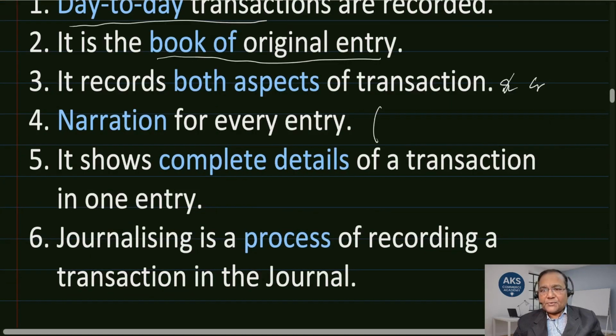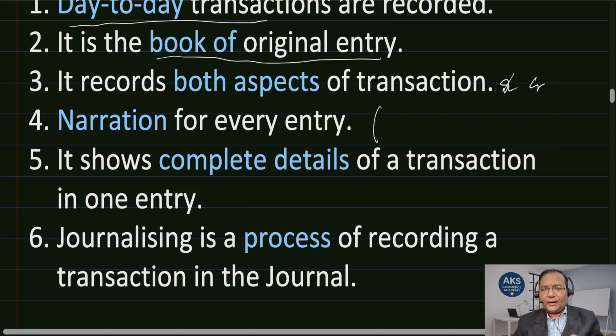Complete details of transaction means, if a particular transaction involves two accounts, then two accounts get entered. If it involves three accounts, if it is a composite entry, or combined entry, then three accounts get involved.